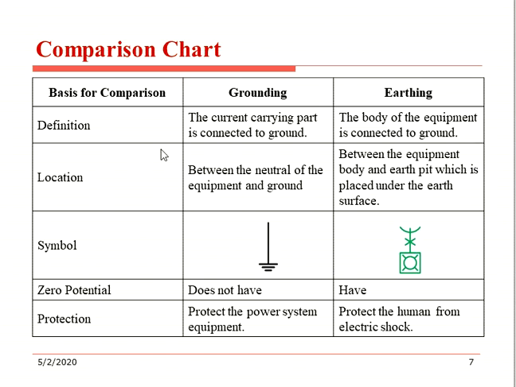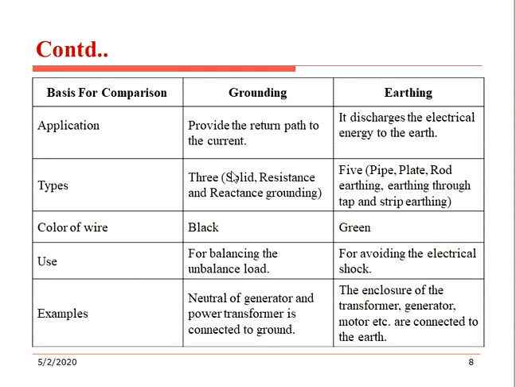Applications: grounding provides the return path to the current, while earthing discharges the electrical energy to the earth. Types: grounding has three types: solid, resistance and reactance. Earthing has pipe, plate, rod earthing, earthing through tape and strip earthing. The color of the wire used for grounding is black and for earthing is green. Uses: grounding is for balancing the unbalanced load, earthing is for avoiding electrical shock.